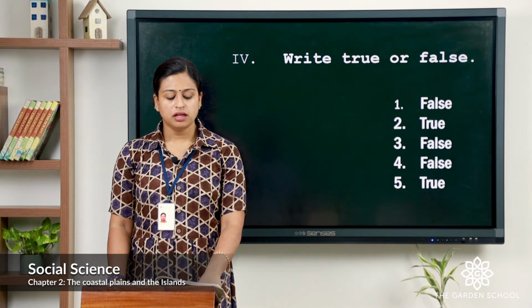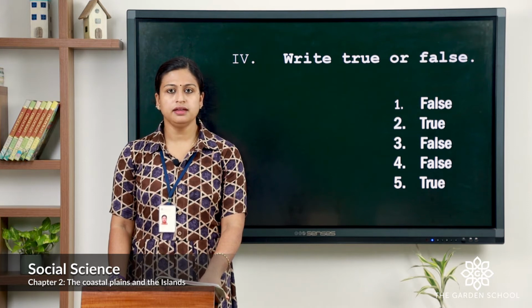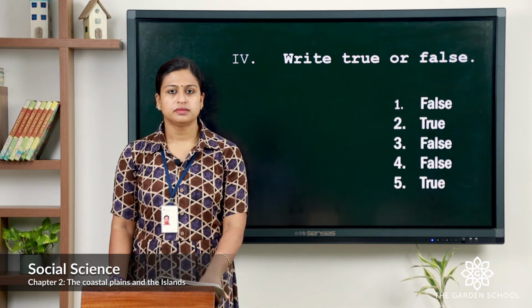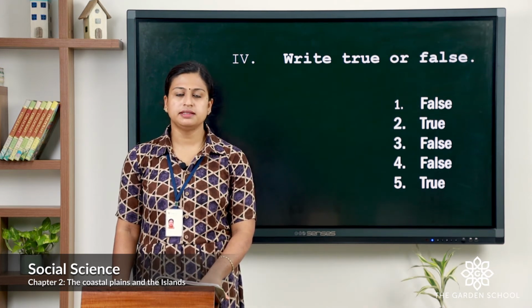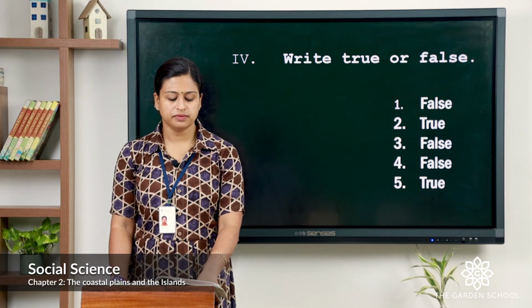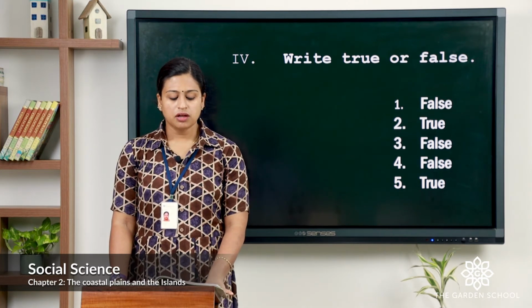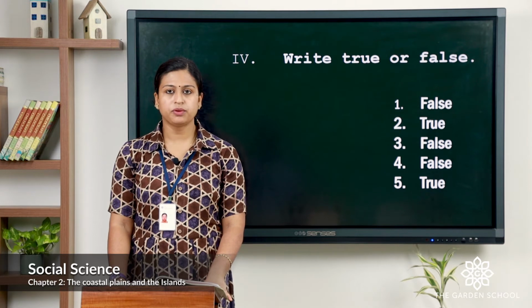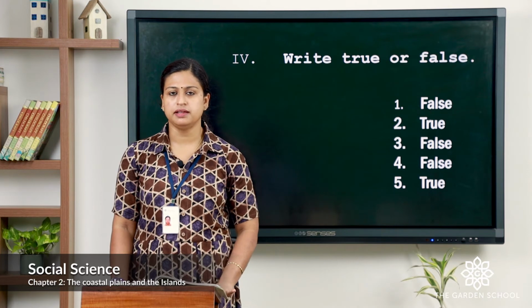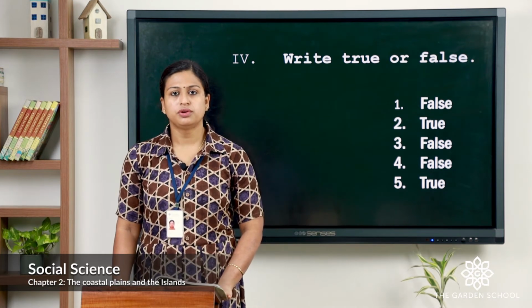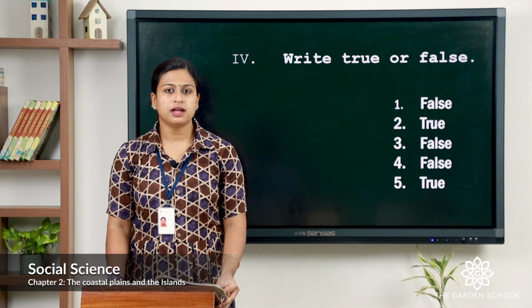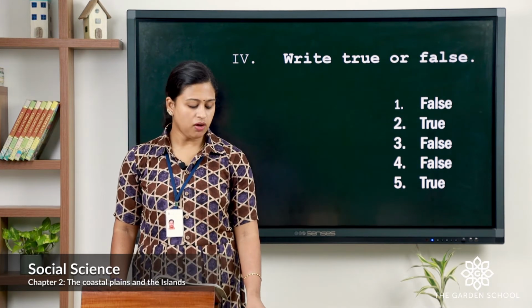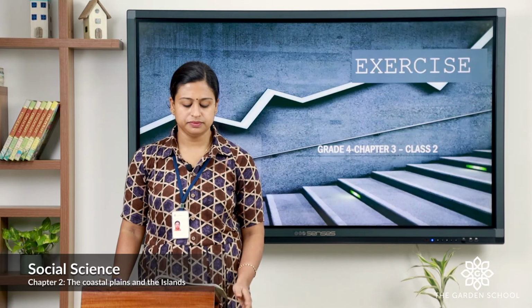Fourth, the coastal plains are known as the granary of India. The answer is false. The northern plains are known as the granary of India. Fifth, coconut is the main crop grown in both the Andaman and Nicobar Islands and Lakshadweep Islands. The answer is true. I hope you all have marked your answers. You have to write all these answers in your notebook.